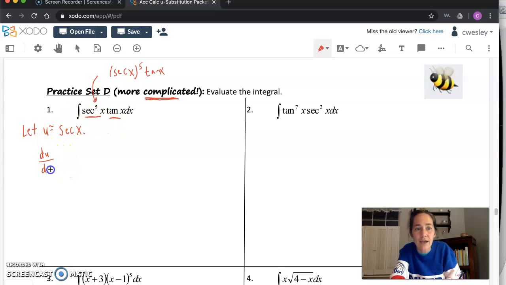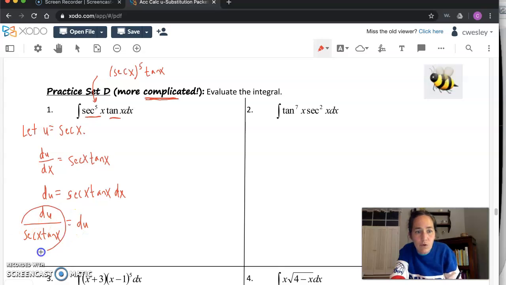So du dx is the derivative of secant, which is secant x tan x. And then it'd be pretty quick to solve for dx, right? Secant of x, tangent of x, dx. Okay. And then getting dx by itself, du over secant of x, tangent of x equals dx.